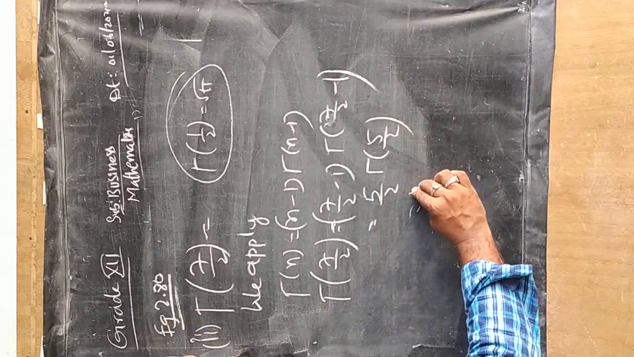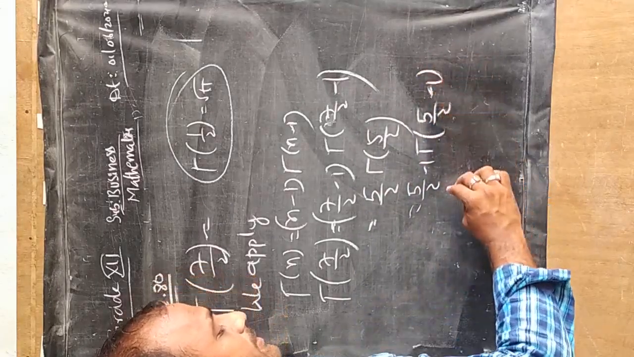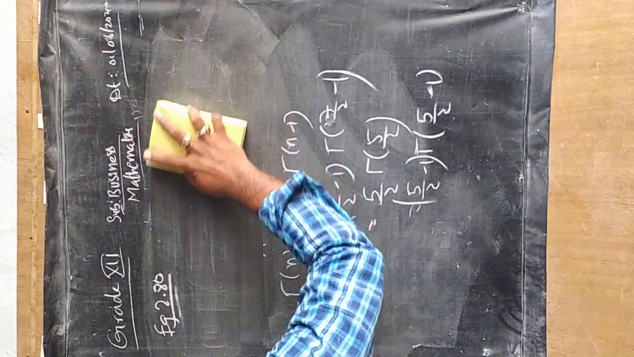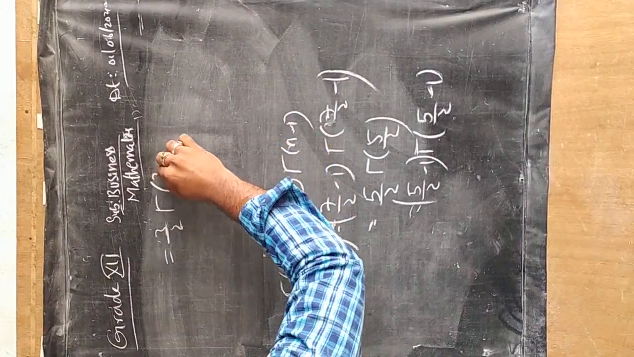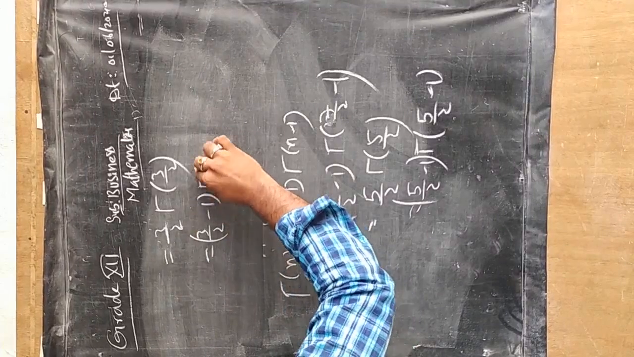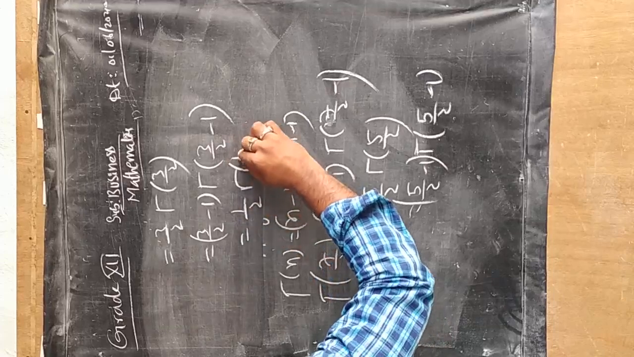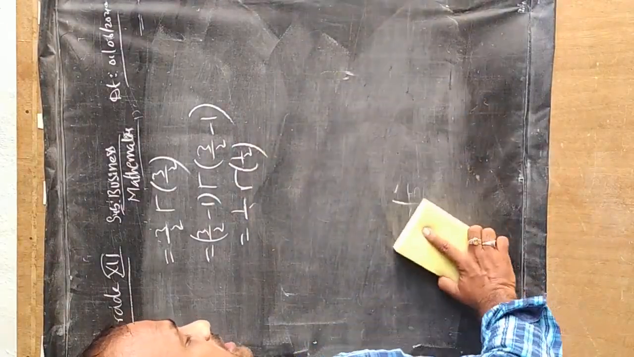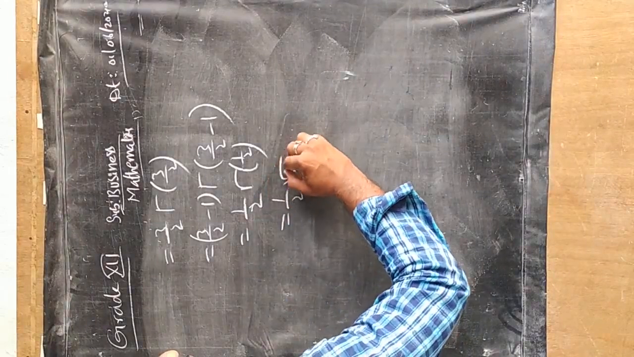Again we will apply. So it will become 5 by 2 minus 1 into gamma of 5 by 2 minus 1. So 5 by 2 minus 1, what will it become here? 3 by 2. So that is equal to 3 by 2 gamma of 3 by 2. Again we will apply here, n minus 1 into gamma of n minus 1. So it will become 1 by 2 gamma of 1 by 2. We know the resultant value of gamma of 1 by 2 is root pi. So 1 by 2 into root pi.